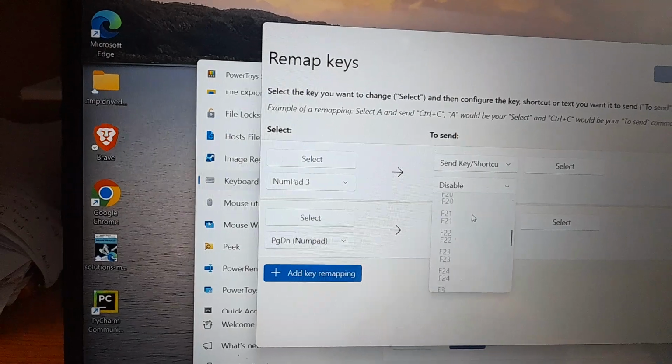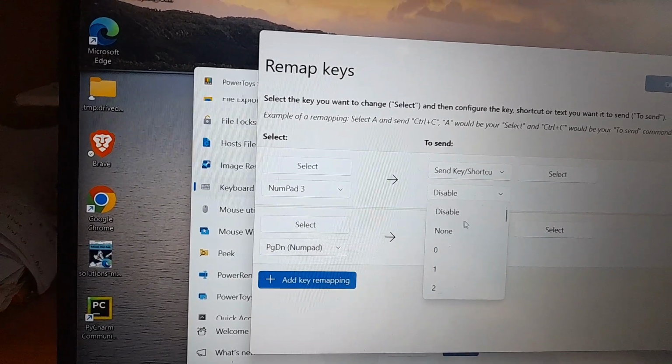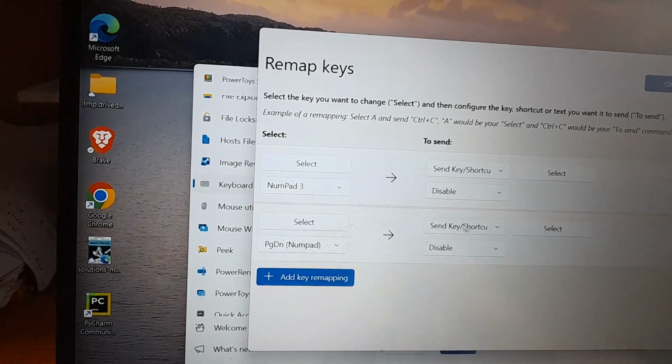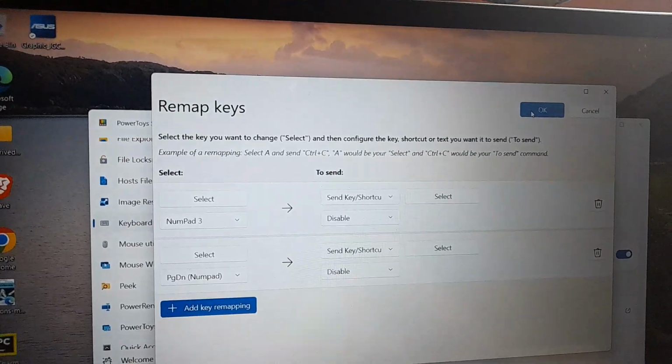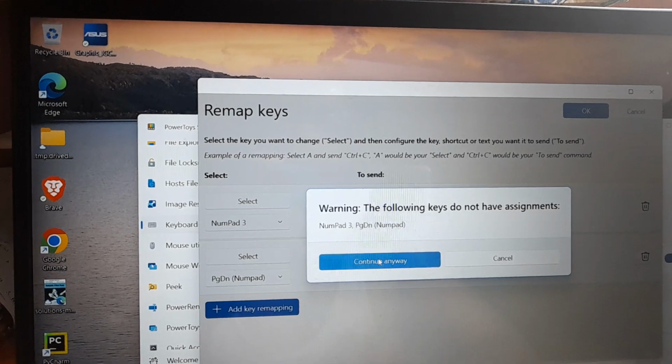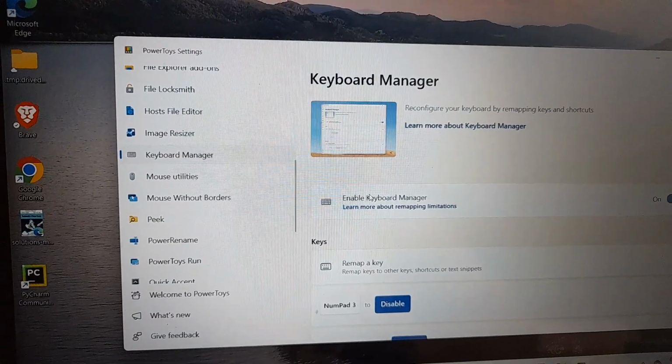Now I will disable it. Here is disable. Then click OK. Continue anyway. Now the page down key is disabled.